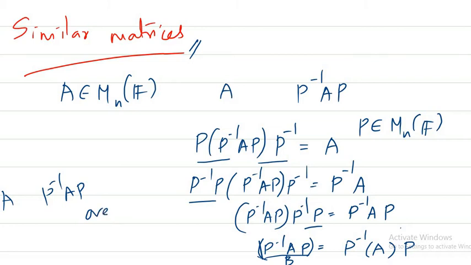Yes. So now, what are the different properties similar matrices hold?